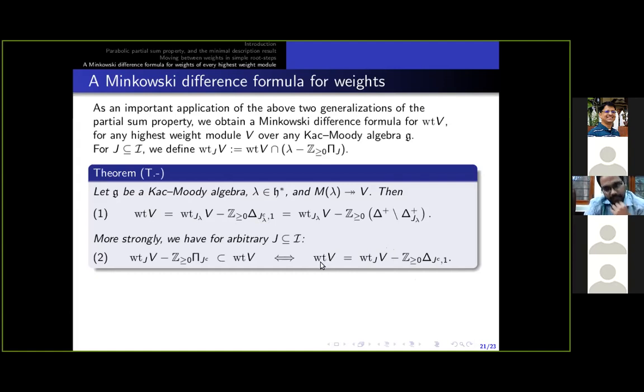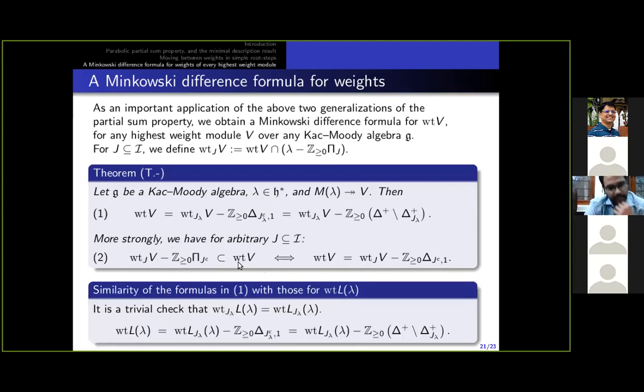When we looked at this, we had the following if and only if result. wt(V) admits this decomposition if and only if the Minkowski difference between wt(V) and a smaller cone, now generated by simple roots outside pi_J, is contained in wt(V).